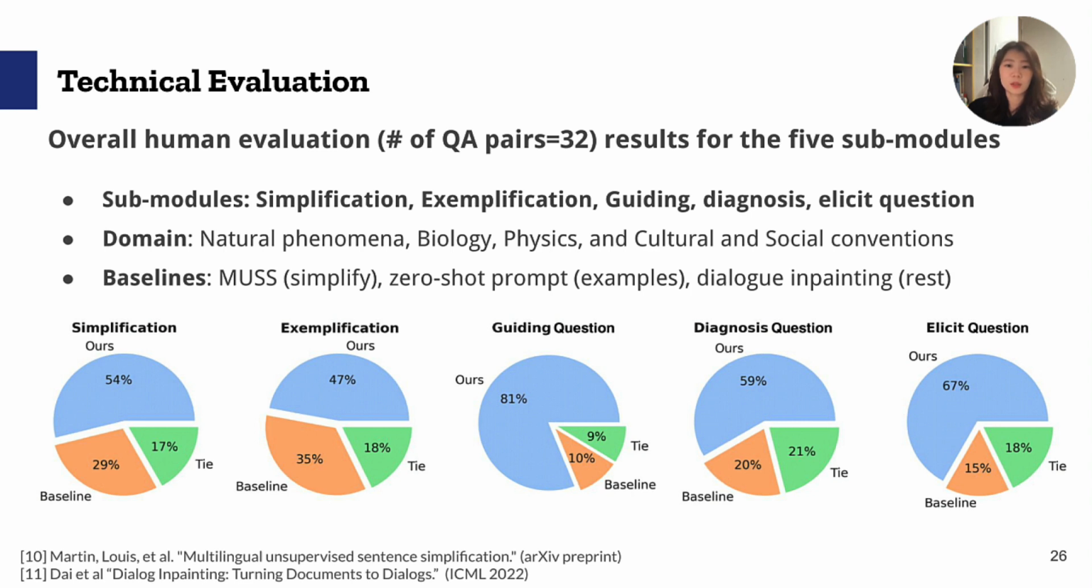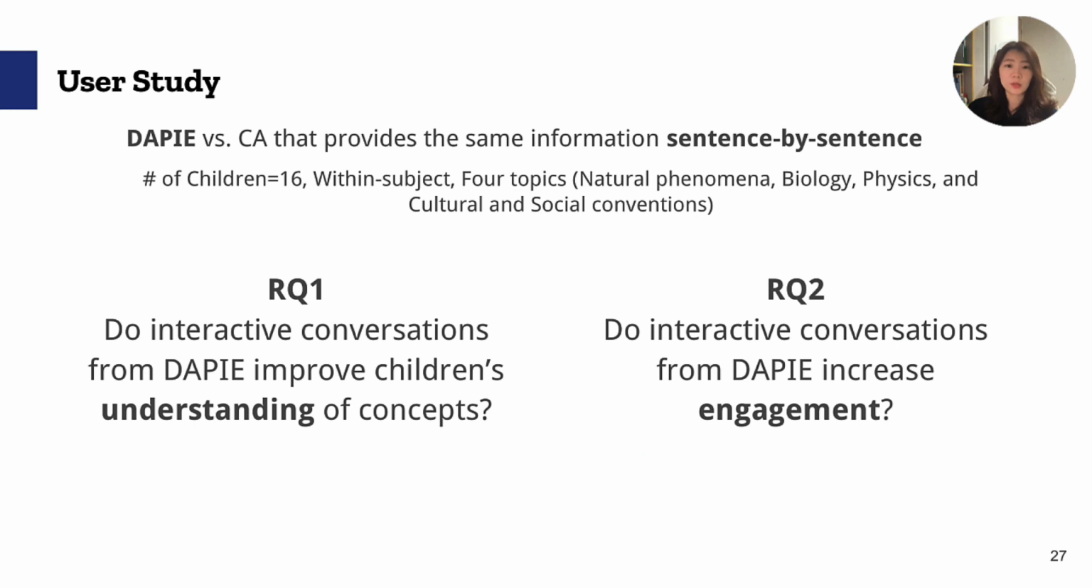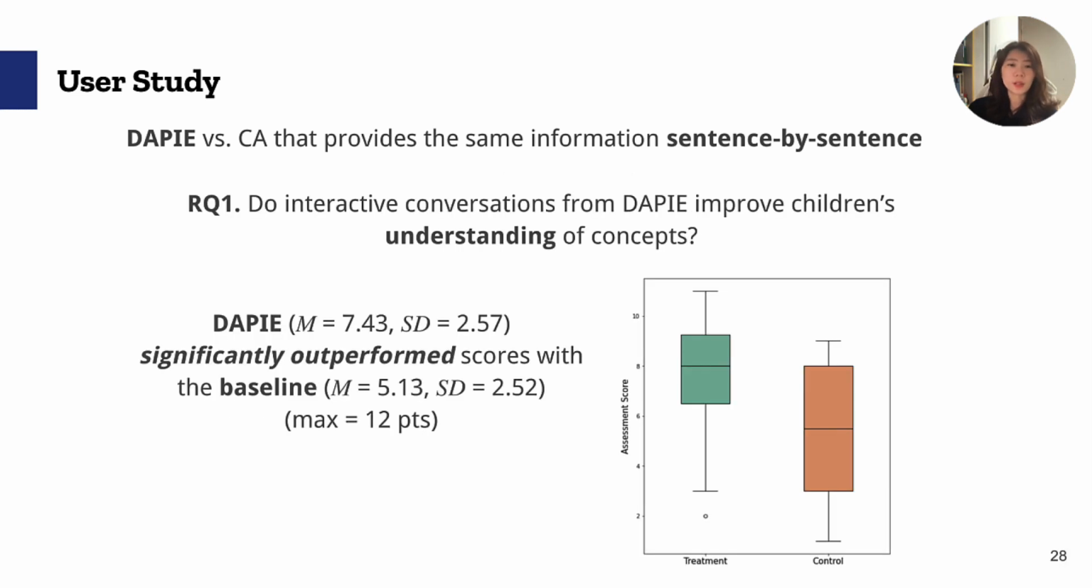As the results show, outputs from our pipeline were assessed favorably compared to those from the baselines for all of the submodules. We also conducted a controlled user study to investigate whether interactive conversations from DAPIE can improve children's understanding of concepts and increase their engagement compared to a simpler CA that provides the same information sentence by sentence. First, we evaluated children's understanding through an assessment after the dialogues, and children's scores when they used DAPIE significantly outperformed scores with the baseline. We observed that this greater understanding with DAPIE was due to how it provided adaptive explanations according to the children's challenges.